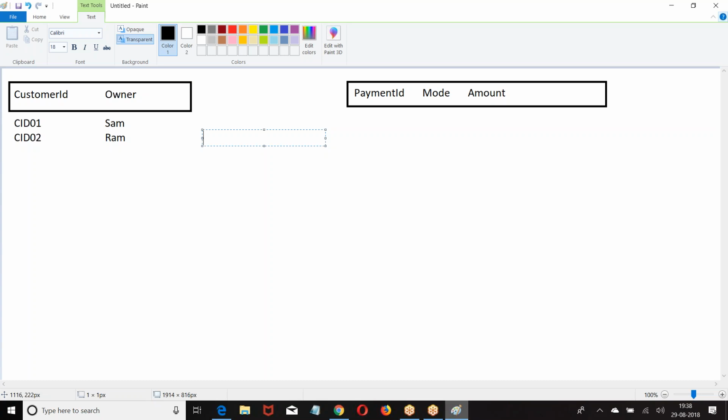Okay. Second point. If the object already contains records, I cannot create this field. Master detail field can be created only on an object which does not contain any data. Data means records.